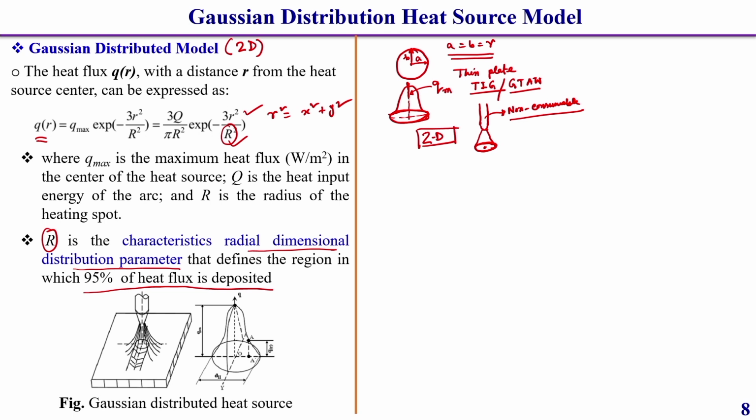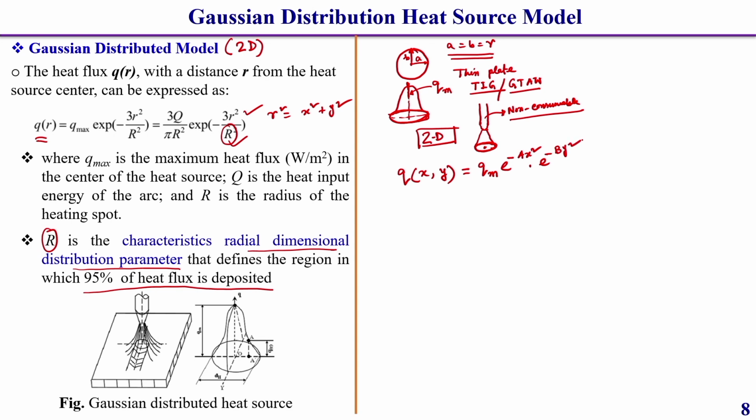Then how this heat source model comes about, that derivation I am going to discuss a little bit. Like in the previous case, where I discussed the Gaussian distribution of the heat source model, in the same way in the two dimensional case the heat flux distribution along the x and y direction can be represented as q max into e to the power minus a x square into e to the power minus b y square.